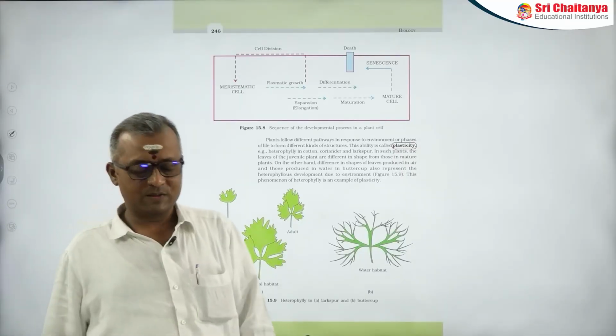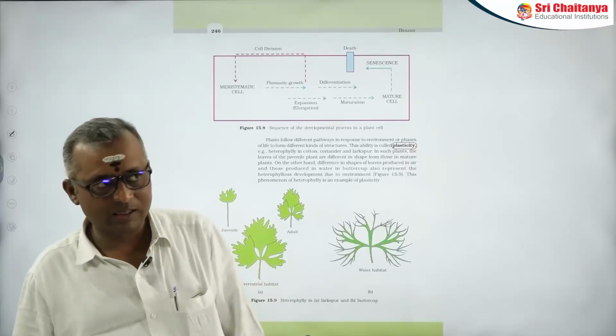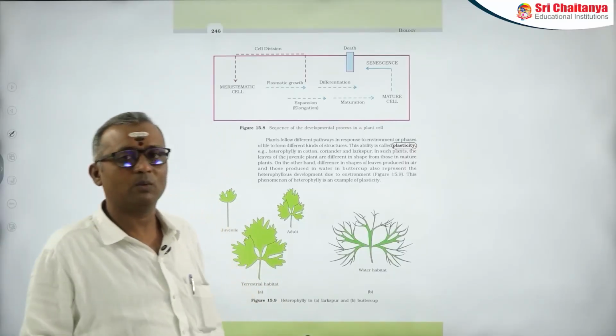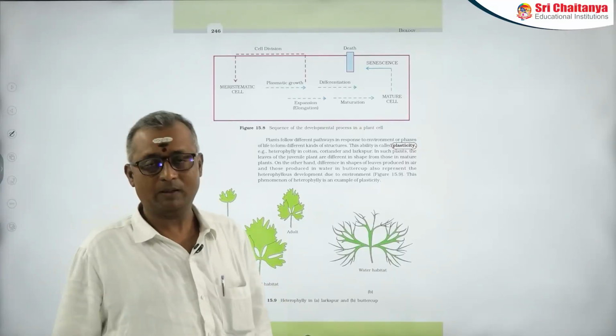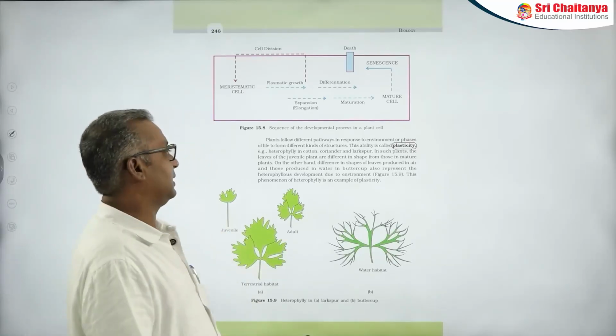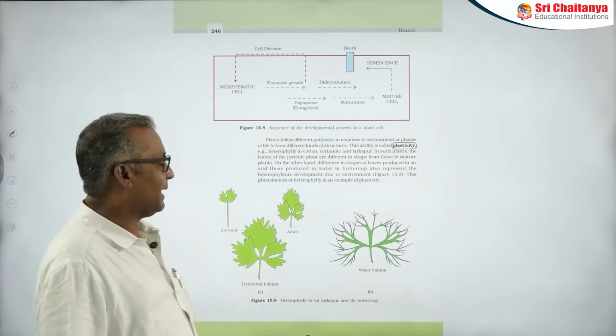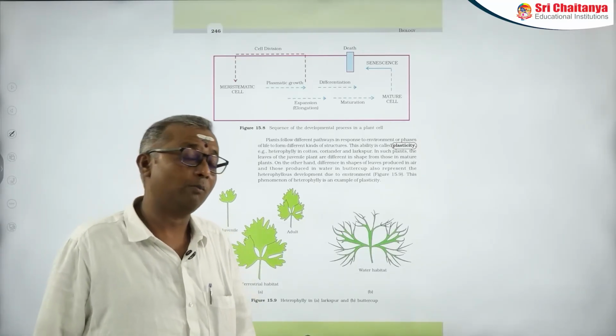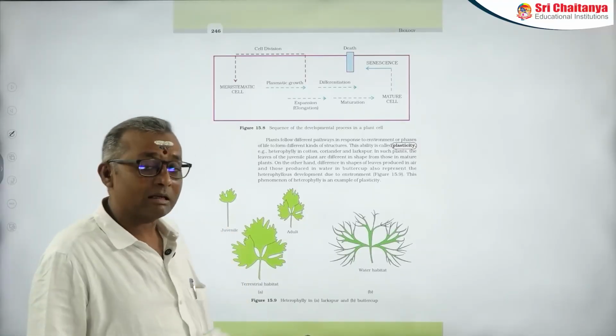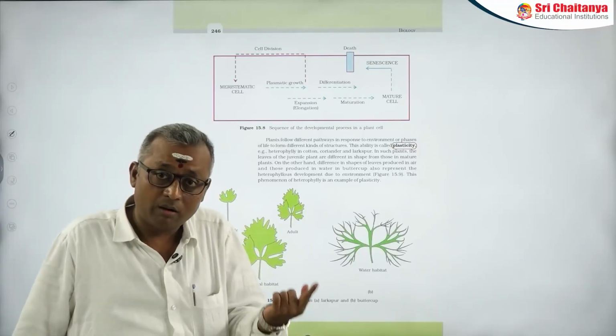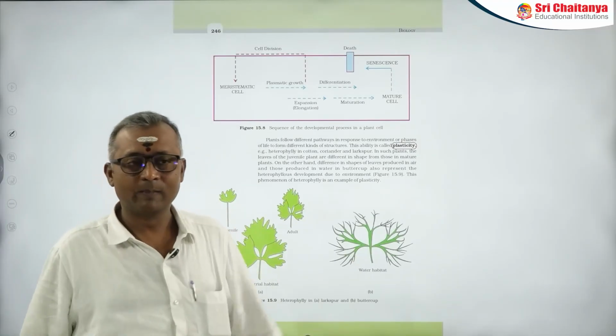Apart from this, plasticity is another important aspect that we have to understand in this topic. Plasticity is nothing but plants following different pathways in response to the environment or phases of their growth.